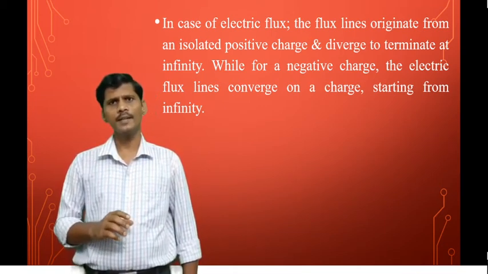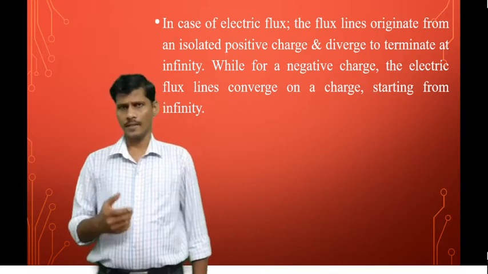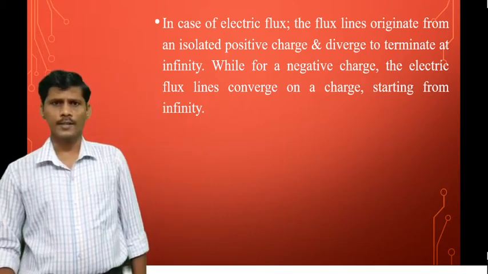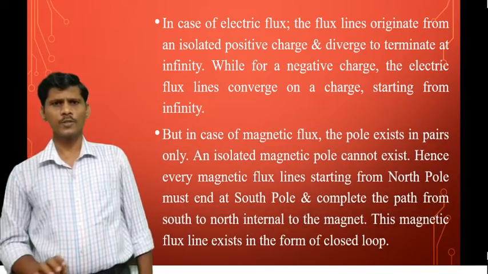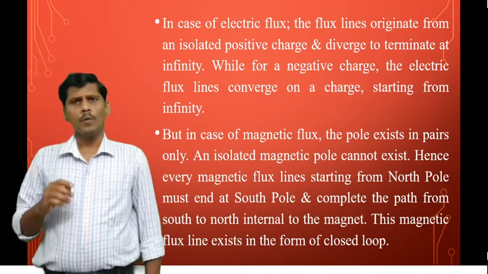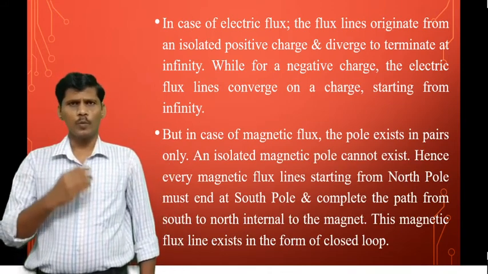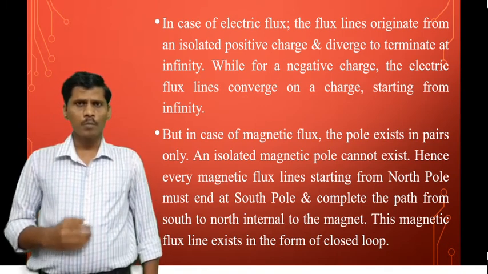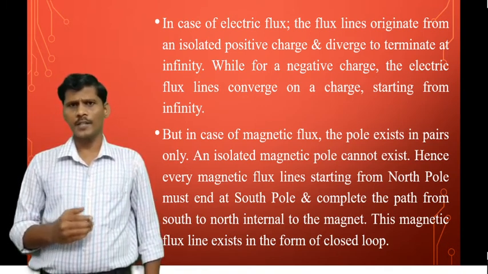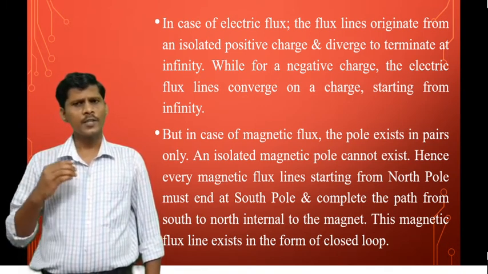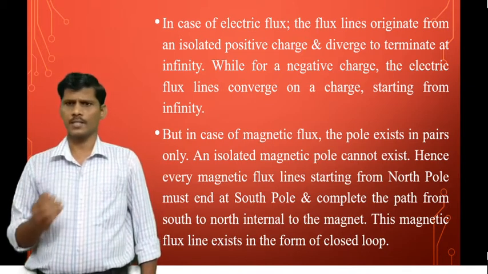In electrostatics, isolated charges can exist, whereas in magnetostatics, both poles can exist in pairs only. An isolated magnetic pole cannot exist.